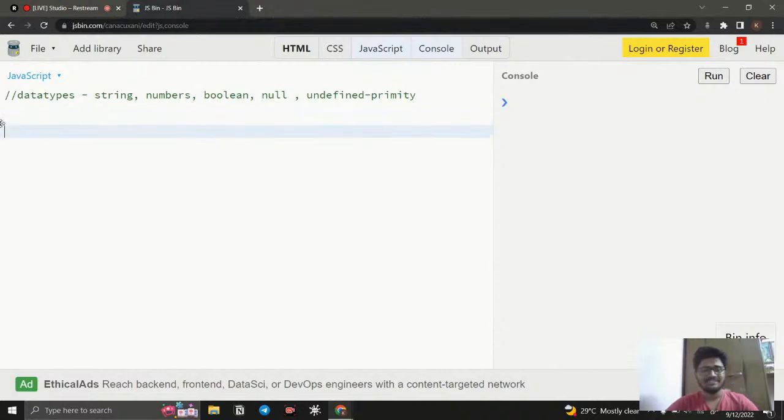Right. So what is a string? For example, if I say let user name equal to, and I say something like this. A string is nothing but a sequence of characters.